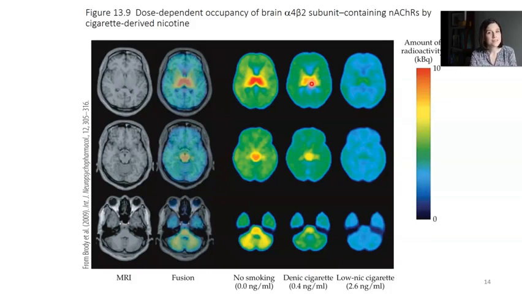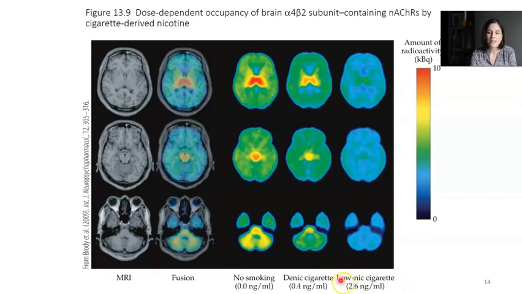And that's because nicotine is now in the system and has bound to the nicotinic acetylcholine receptor. So the receptor is now occupied by nicotine and there's less of it available to bind to the radioactive ligand. So what we see is this decrease in the amount of the radioactivity, which shows us that nicotine is binding to receptors in these areas.